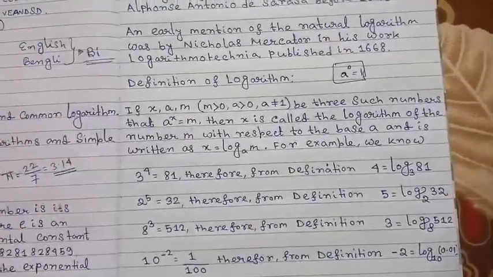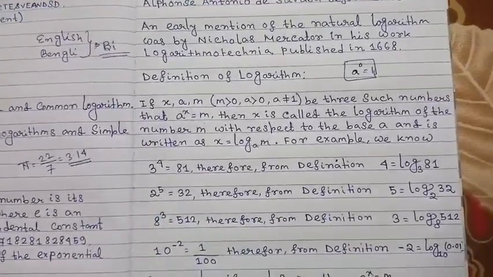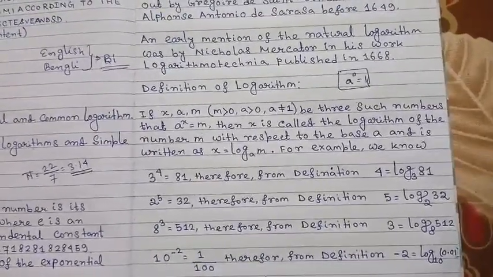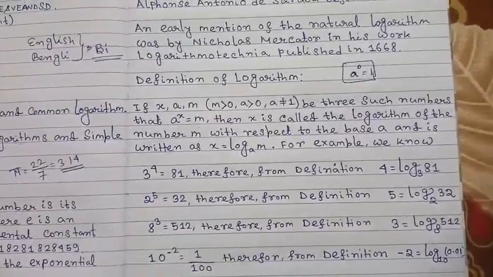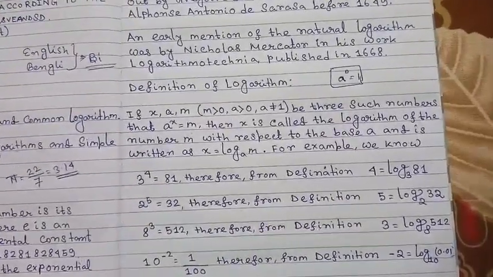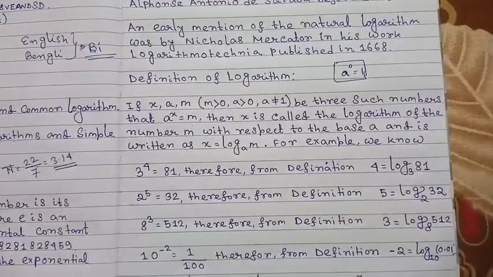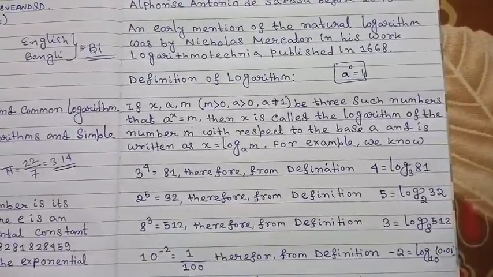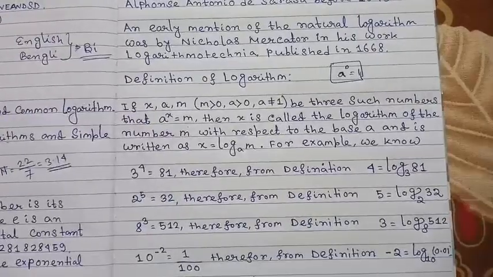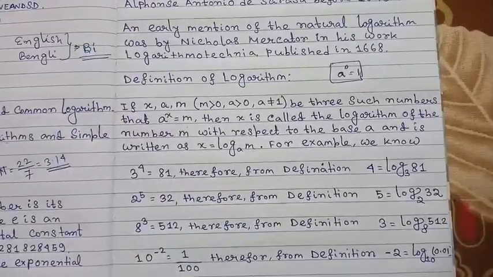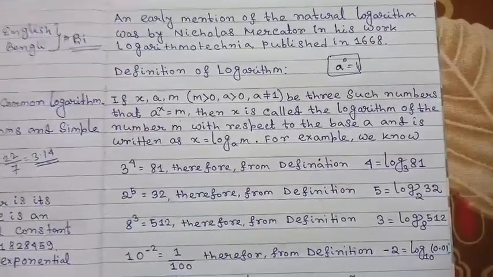For a clear concept, you must read this definition. If x, a, m are three such numbers that a to the power x equals m, then x is called the logarithm of the number m with respect to the base a.